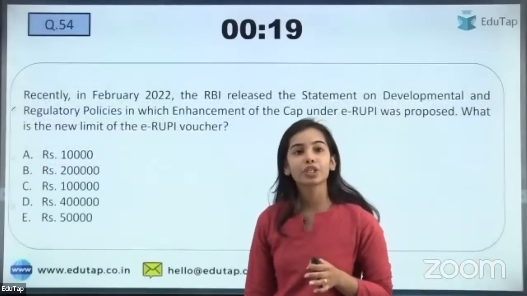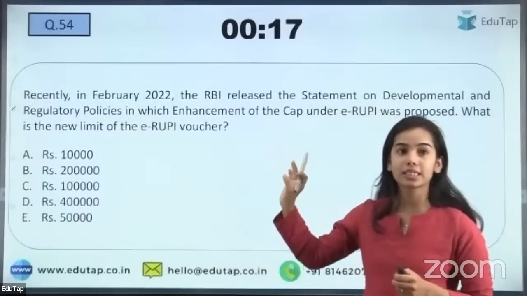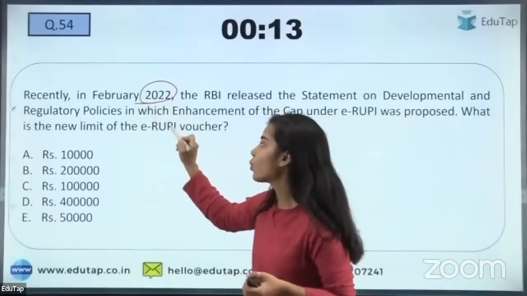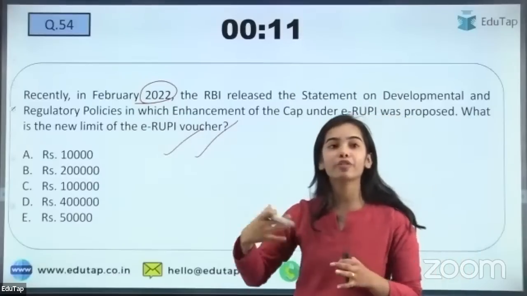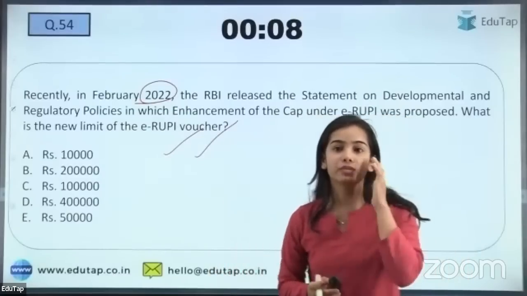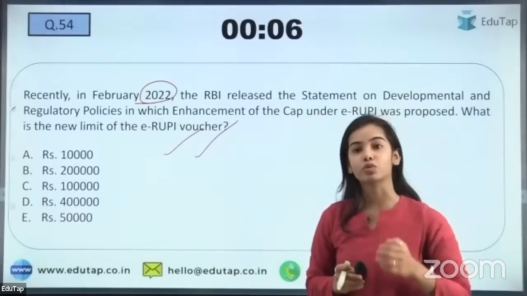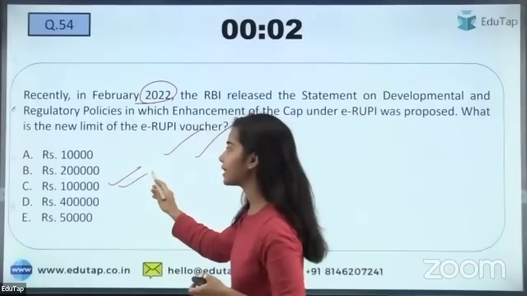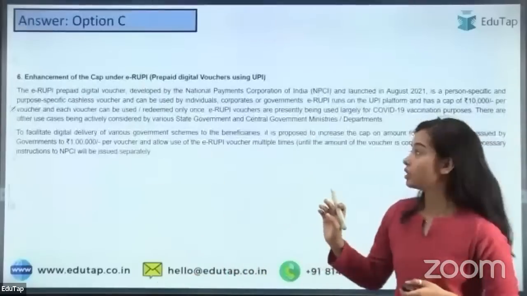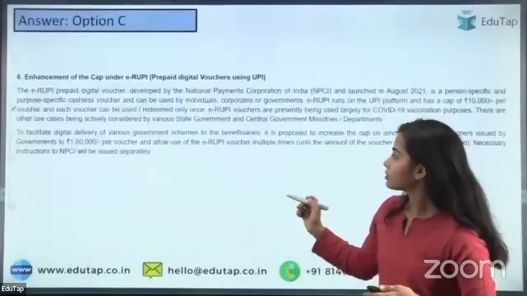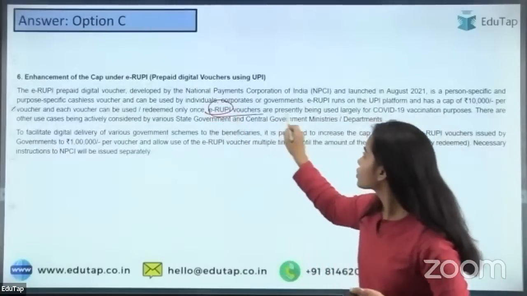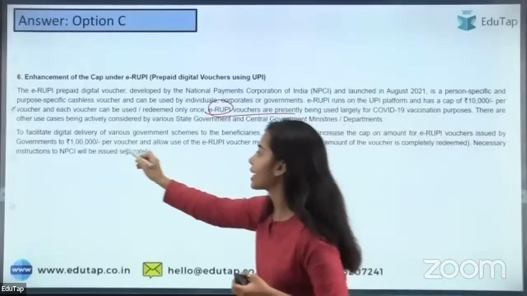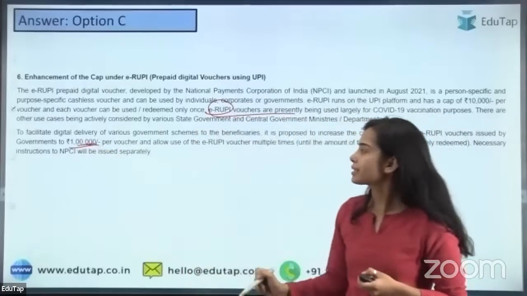So the next question in front of you is, RBI has released the statement on developmental and regulatory policy in February 2022. What is the new limit for the e-Rupee vouchers? So here I am getting the right answer as 1 lakh, and that is correct. Before, the limit was, so here the e-Rupee vouchers are present, and the limit has been increased to 1 lakh. Before the limit was 10,000.